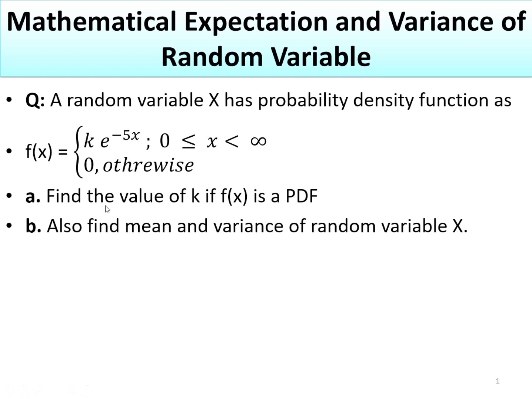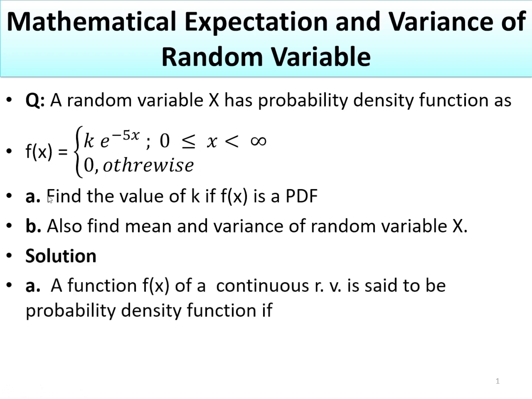The question is to find the value of k if the given f(x) is a probability density function, and we are going to find the mathematical expectation of this random variable as well as the variance of the random variable. For the solution, a function f(x) of a continuous random variable x is said to be a probability density function if it satisfies the following two conditions.